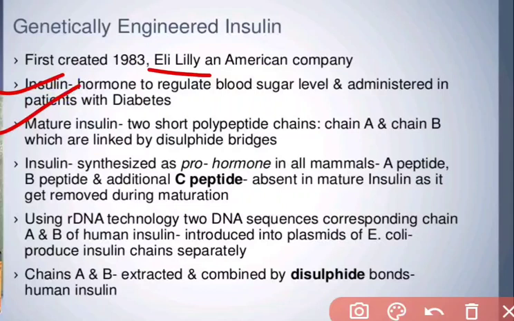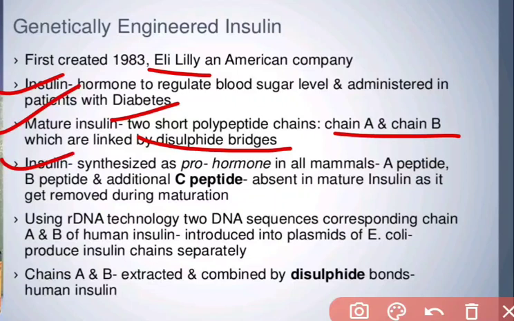How is human insulin produced? First we discuss the insulin structure. Mature insulin is two short polypeptide chains. What are they? Chain A and chain B, which are linked by disulfide bridges. Insulin is synthesized as a prohormone in all mammals, with an A peptide, a B peptide and an additional C peptide, which is absent in mature insulin as it gets removed during maturation.